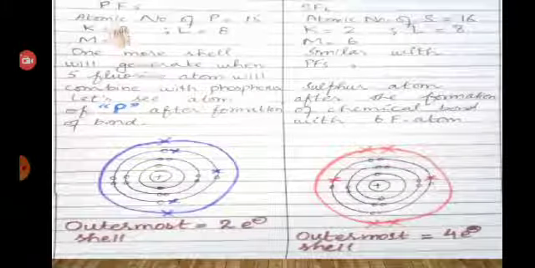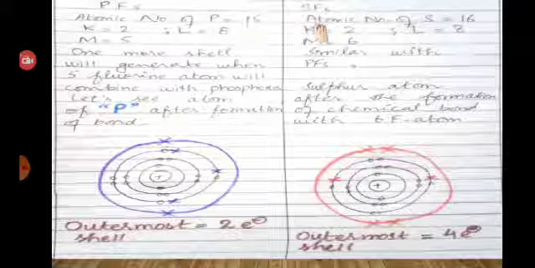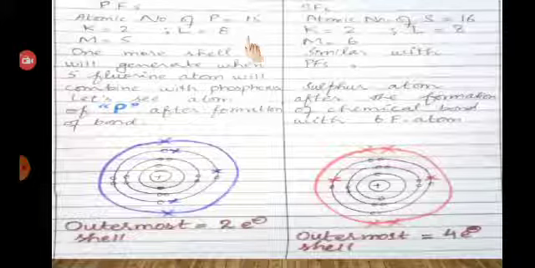And phosphorus pentafluoride, sulfur hexafluoride, boron trichloride. These are the molecules. These molecules do not obey the octet rule.